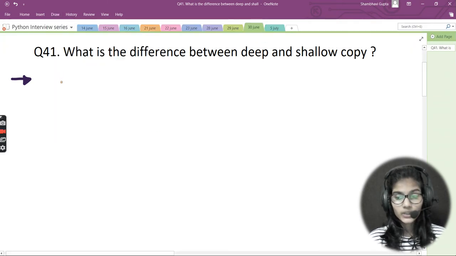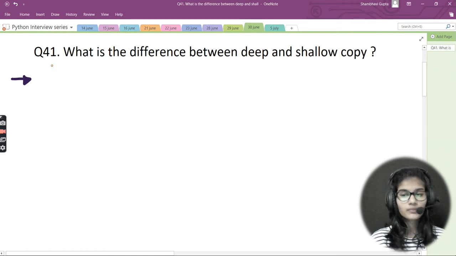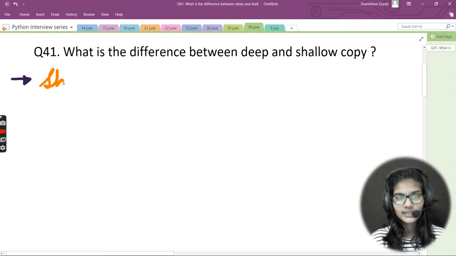So my very first question is: what is the difference between deep and shallow copy? Here I need to list out the differences between the deep copy and the shallow copy. This is the very first question that has come up. So let's get started and let me start writing out the answer, and with that I will start explaining the things as well.